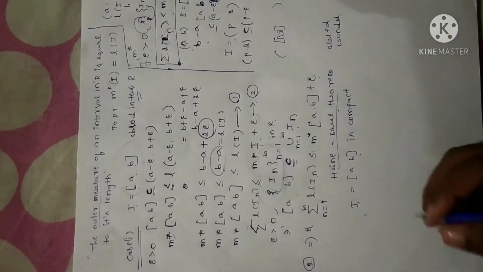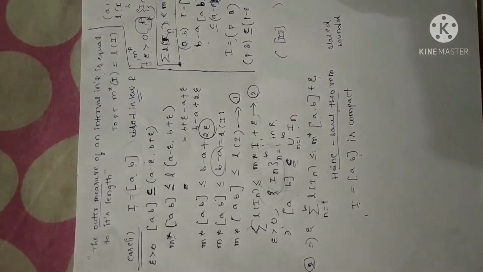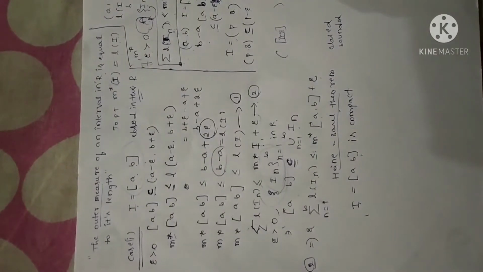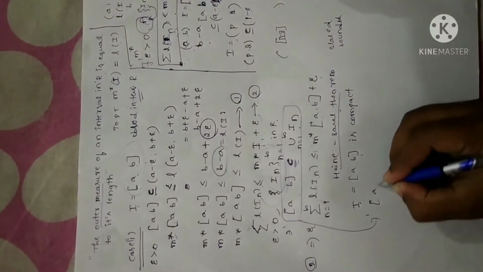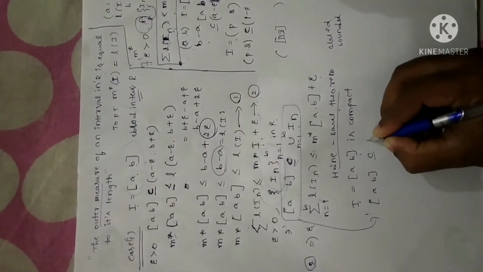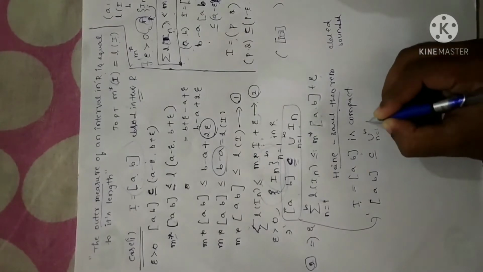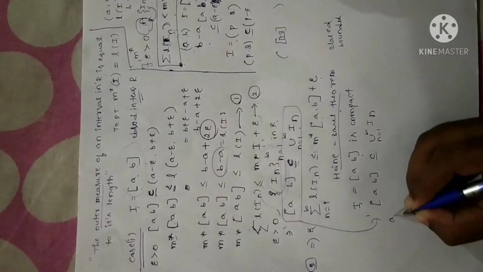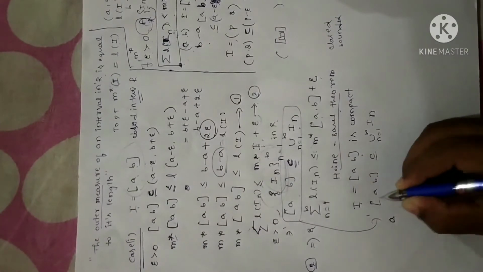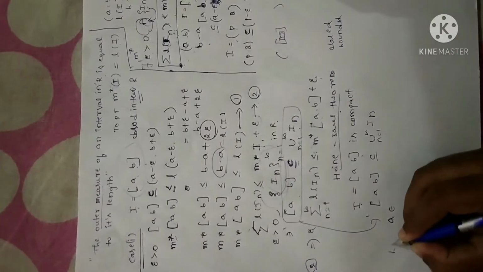Is this clear? Now, if this was the case, let me write this statement here again: I is a subset of the union n equals 1 to infinity of In. Now I am going to choose an element A in this particular closed interval.